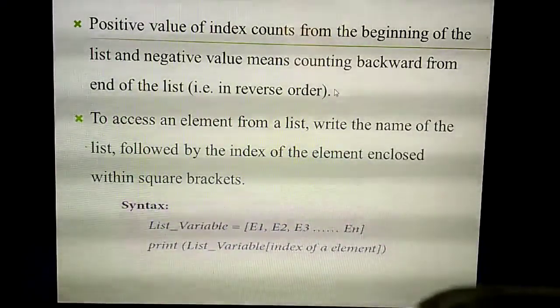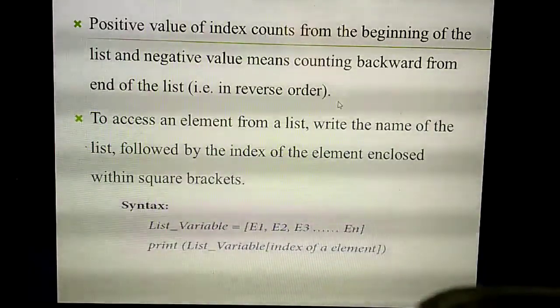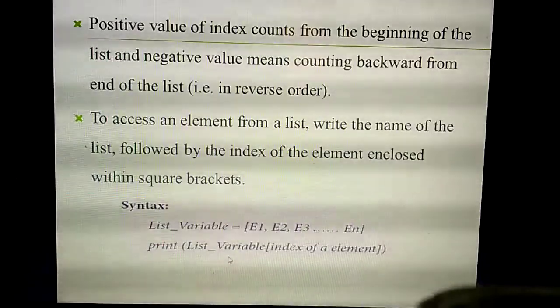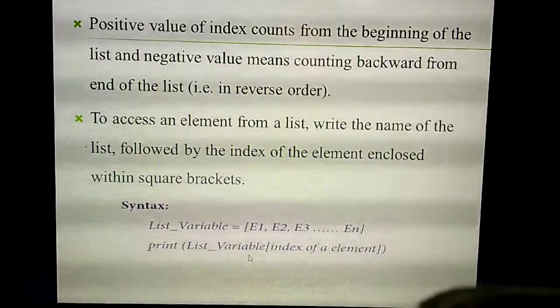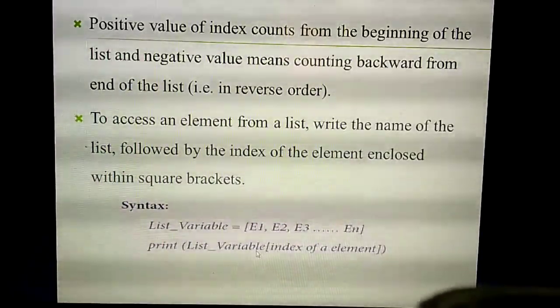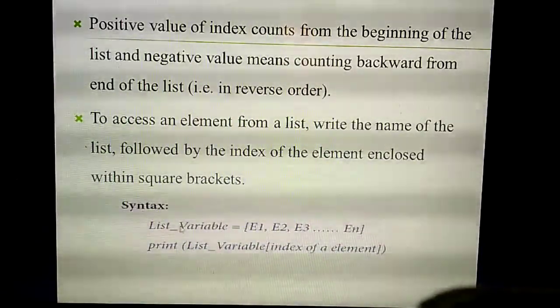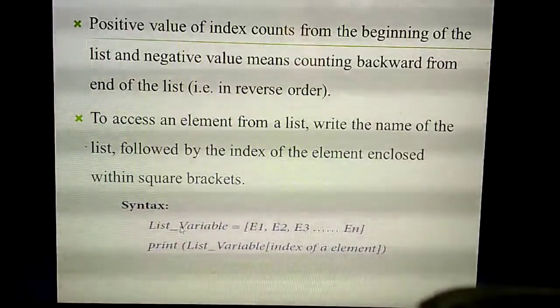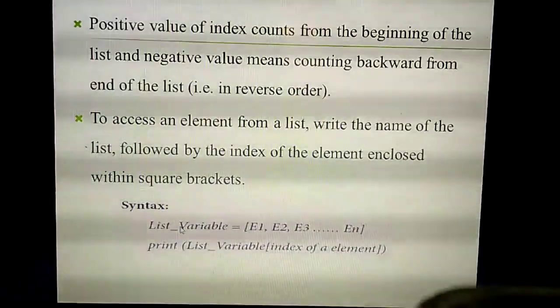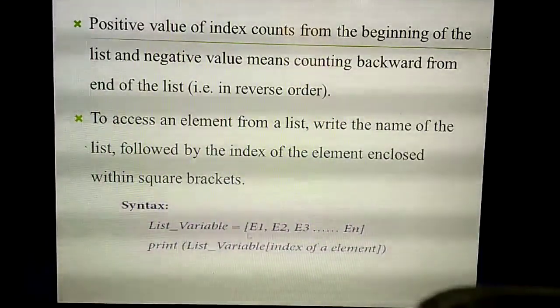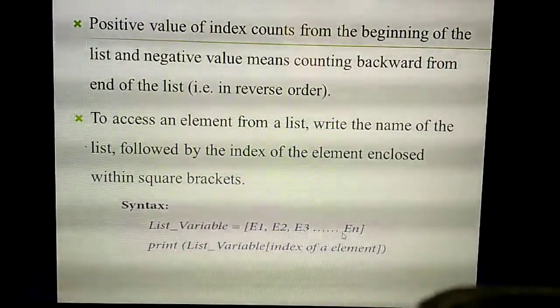Okay, how you need to access the elements? Using these index values. Okay, so listen, this is the common syntax for accessing elements in the list. So see the syntax. First you need to give the list variable. Last time we studied my list, so that is also a list variable. Then inside the square bracket, the elements: E1, E2, E3 up to En. So any number of elements you can store.